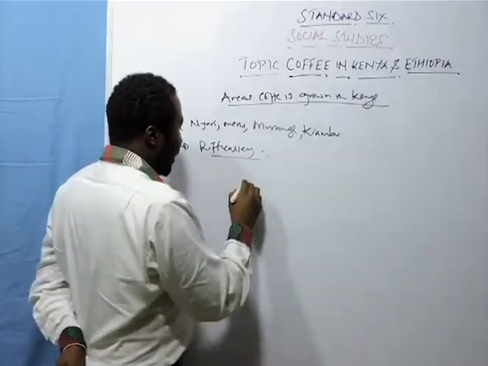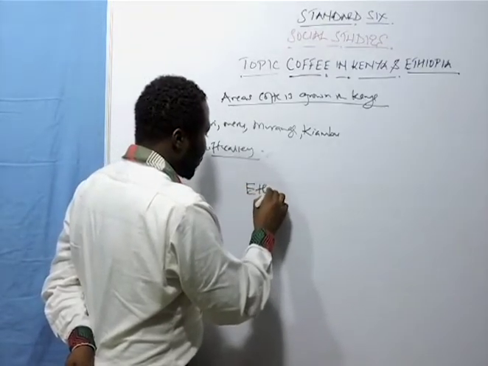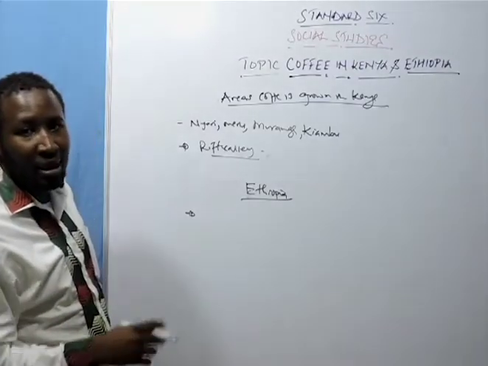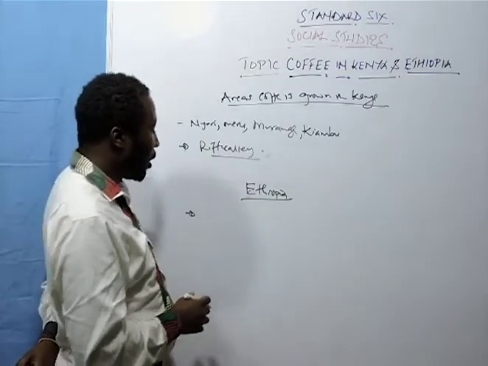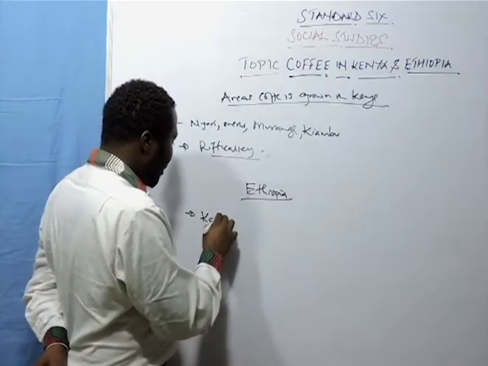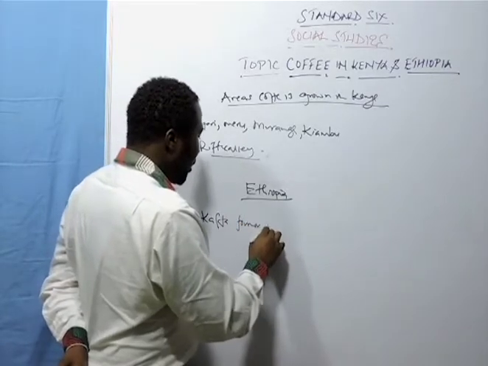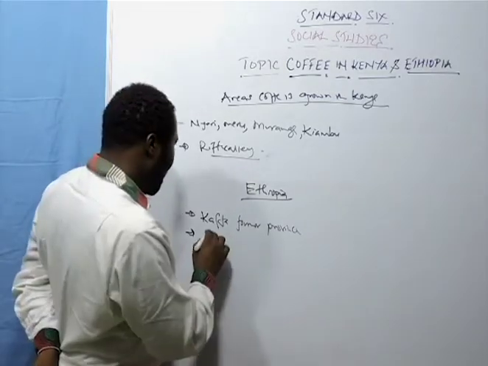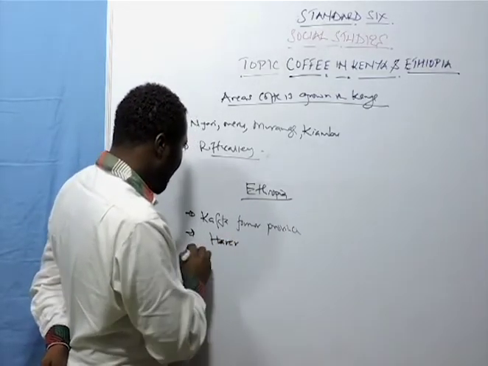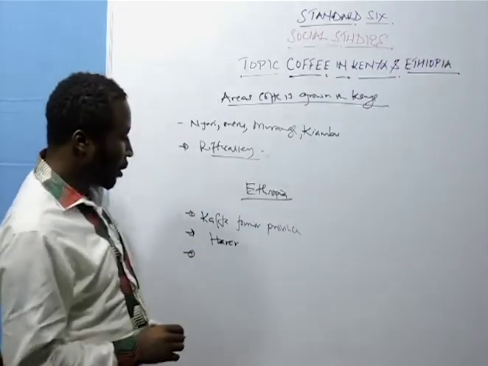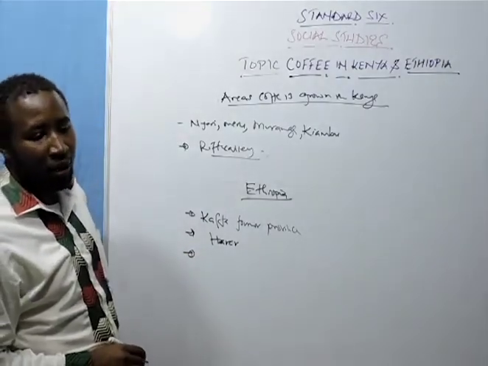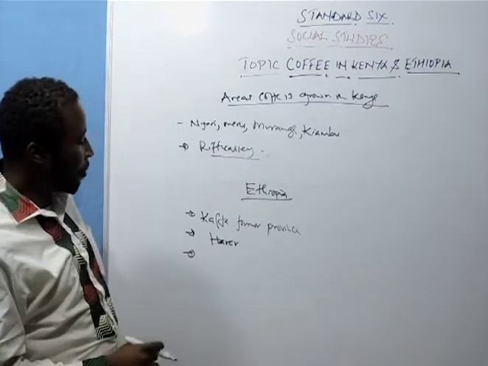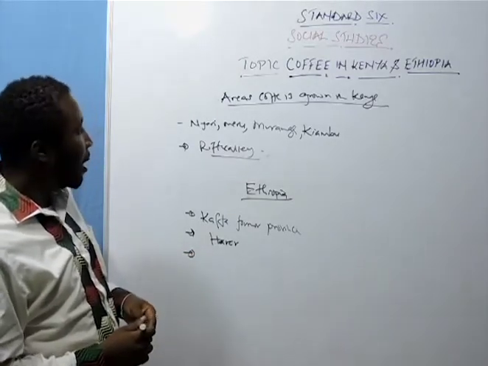So we look at Tanzania. Ethiopia. Where is it grown in Ethiopia? Now, as its name suggests, I talked about Kaffa. Ethiopia grows it in an area known as Kaffa, its former province. It also grows in a place known as Harar. Harar in Ethiopia. Okay? These are the areas where it does very well. In Kaffa, the former province, and we also have an area known as Harar.